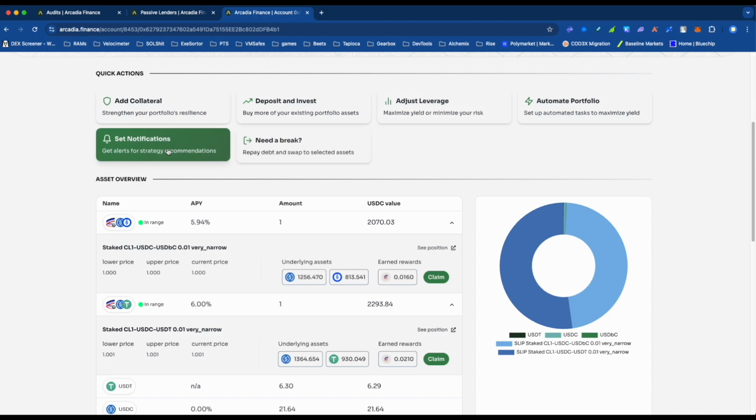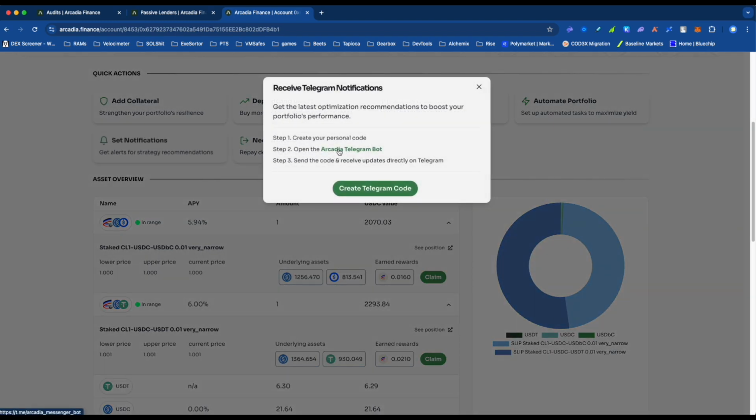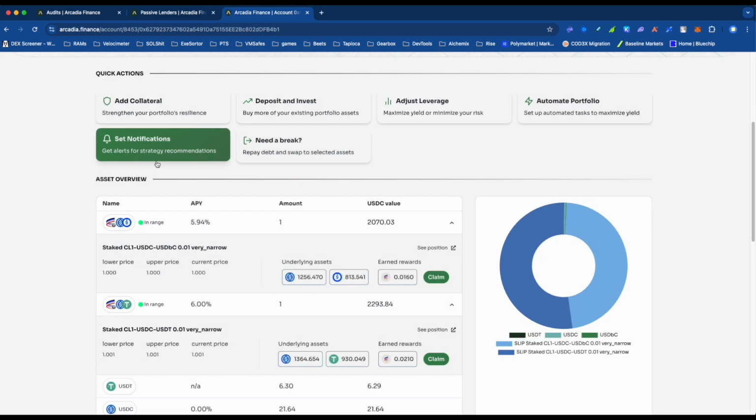You can have a notification. You can set up a Telegram bot that will notify you. I don't really know when it's going to notify you, but it'll notify you when it recommends things that you should do, like maybe come and rebalance if you're doing those concentrated liquidity positions, or you're getting close to liquidation or something like that, right? So you can set up those.